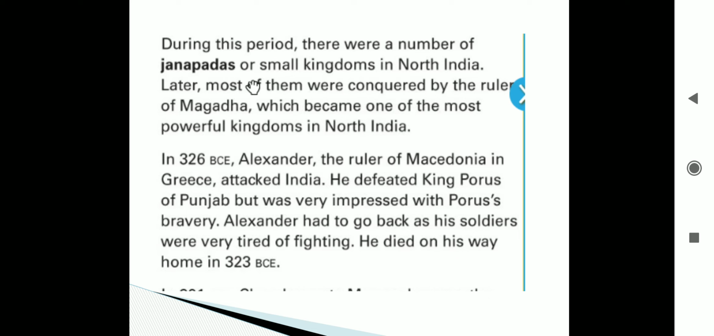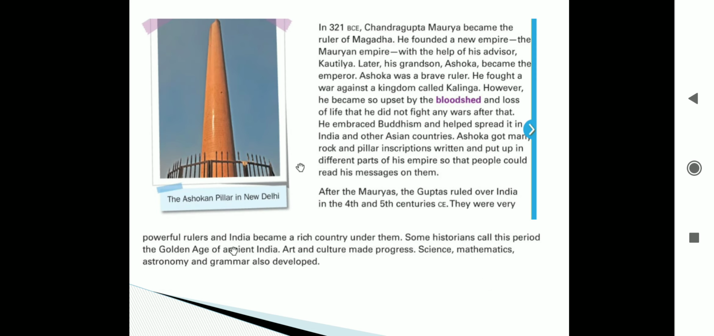Now, in 321 BCE, Chandragupta Maurya became the ruler of Magadh. We learnt about this, no? Janapadas, small kingdoms, and later most of them were conquered by Magadh, which became the most powerful. Now, Chandragupta Maurya became the ruler of Magadh.